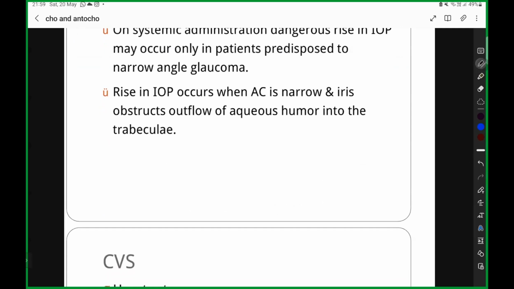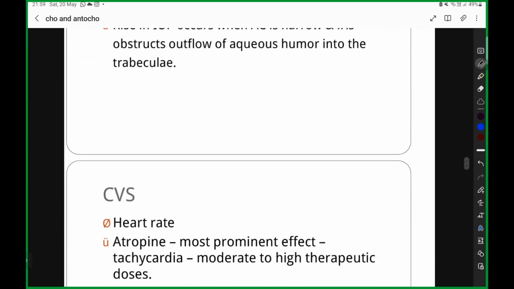So that is the action on the eyes. First we completed the central nervous system, now we have completed the eyes. Next we are going to see the cardiovascular system. In the cardiovascular system, you are going to have heart rate. We already know how the heart rate is going to be. Heart rate is going to decrease with the cholinergic group of drugs. With anticholinergics, how is it going to be?